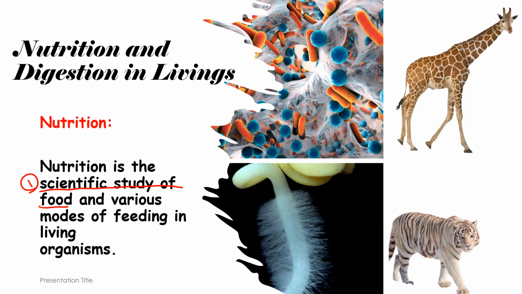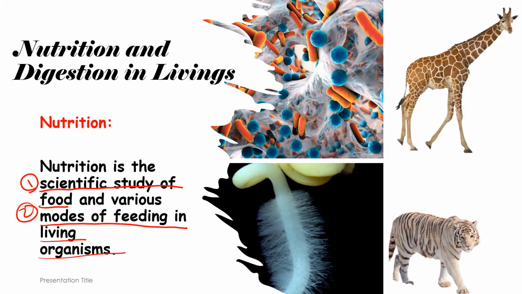Inshallah, we are going to study all of these things, and we are going to take the various modes, the ways of feeding in living organisms. So the second thing is the modes or ways of feeding in living organisms. Is it different from one living organism to another? Yes, in fact, it differs from one organism to another, because we have 2 kinds of nutrition that we are going to take now.